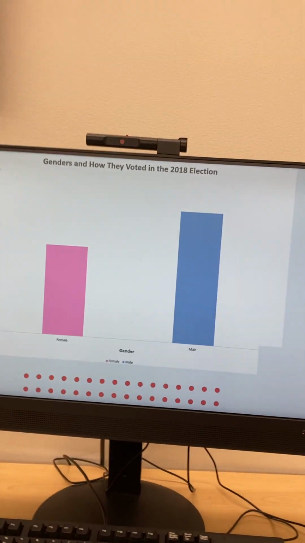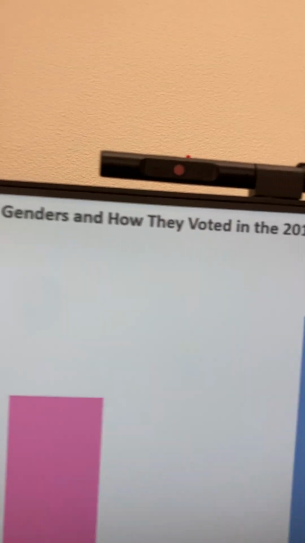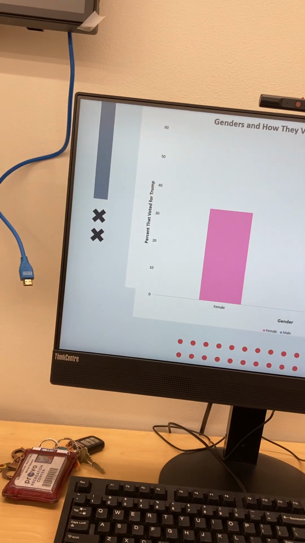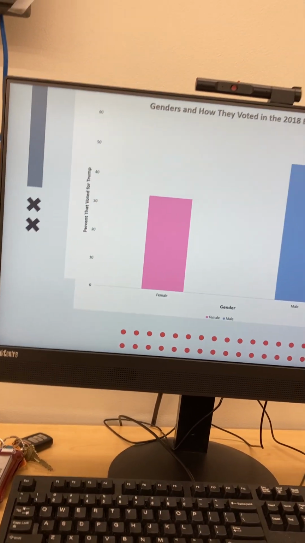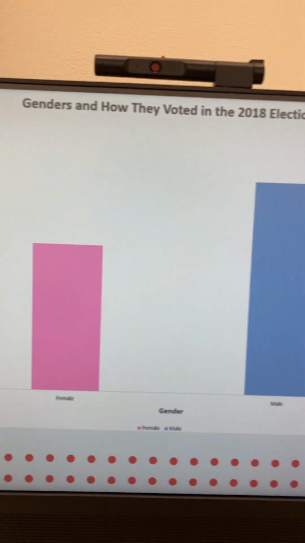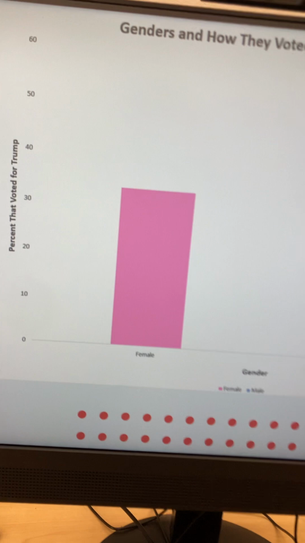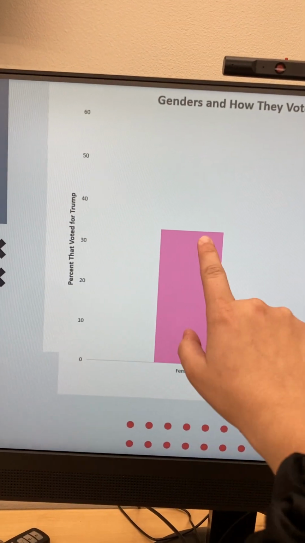It is a bar chart, and we have here genders and how they voted in the 2018 election. I think this poll was in 2018, but I'm confused because there was not a 2018 election, so I must have meant the 2018 poll of the 2016 election. Regardless, we have women, females.